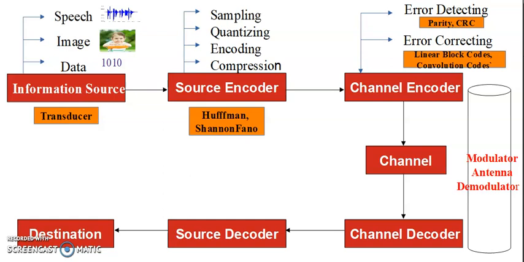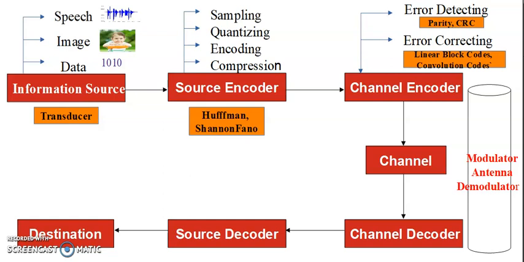Now we have to transmit these 12 samples from the source encoder to the destination. So what we are doing here is, for 2 volts we are assigning the bit pattern 0 0, for 4 volts we are assigning 0 1, and for 6 volts we are assigning 1 0.